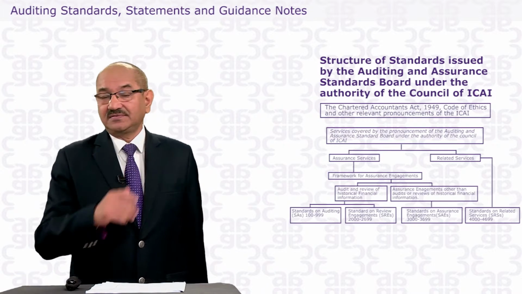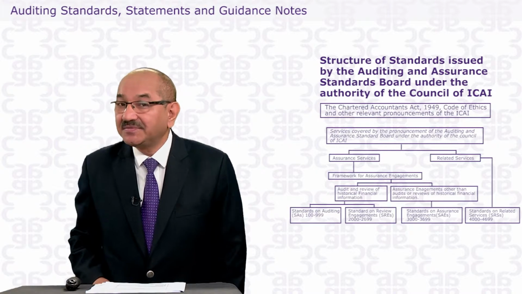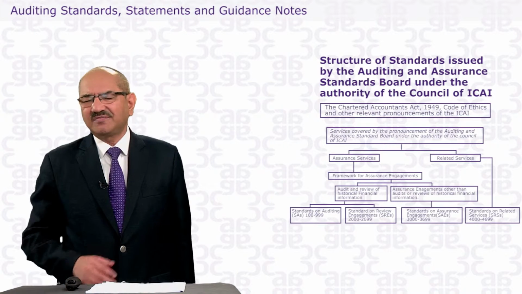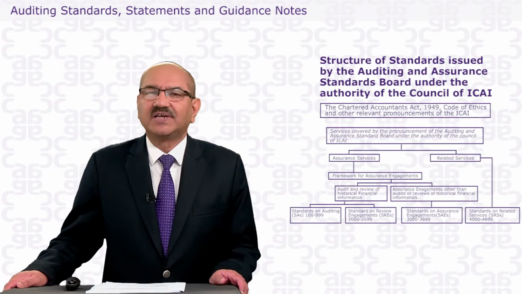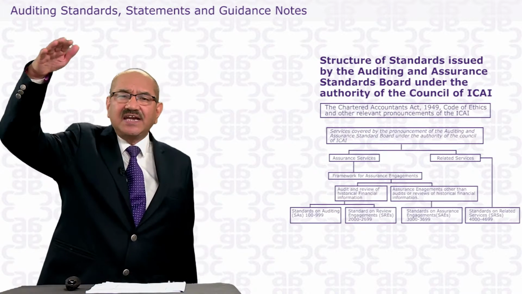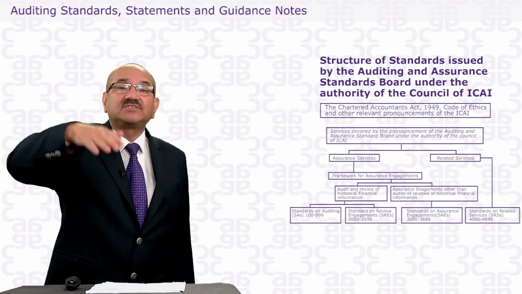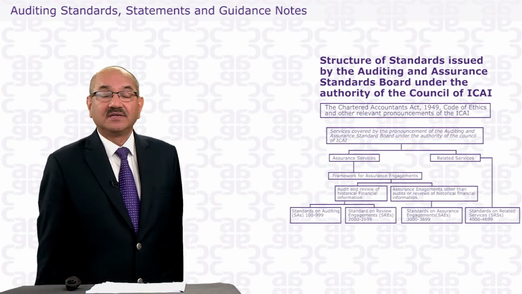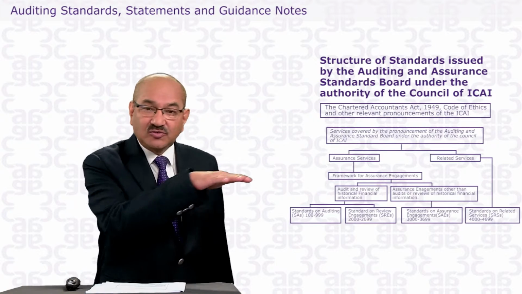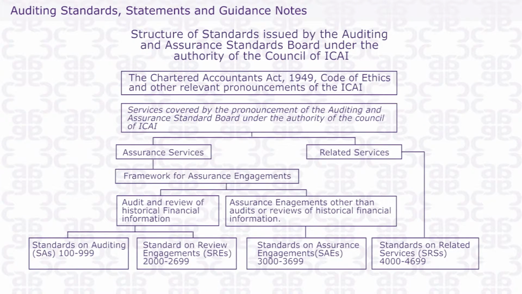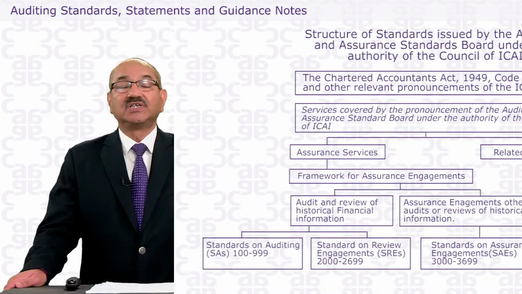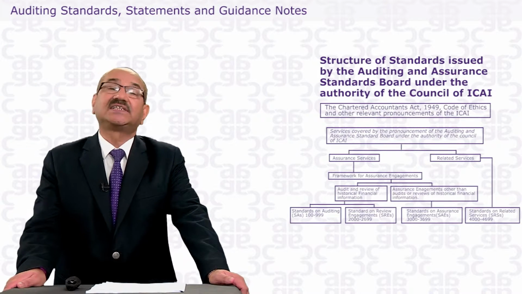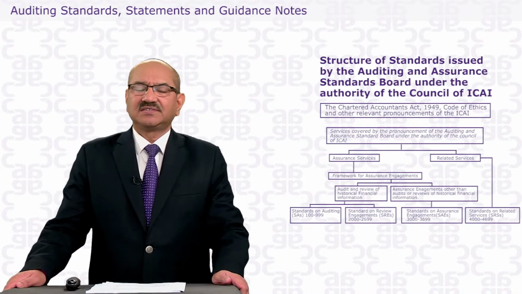It is not absolute, he does not give a guarantee, but he gives his assurance that from the examination it looks that they are true and fair. It is the highest level of assurance that the auditor gives when he follows the due process of auditing. When he does the audit by these 37 auditing standards, then he is able to give this highest level of assurance to the stakeholders, to the readers of his reports, whosoever is interested in the reports, that yes, it's true and fair.